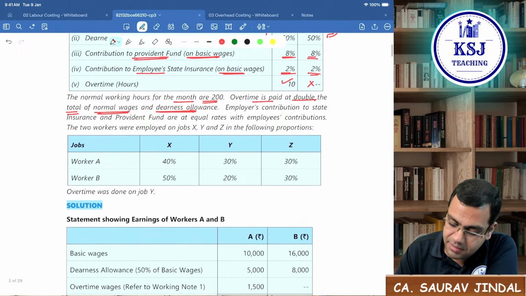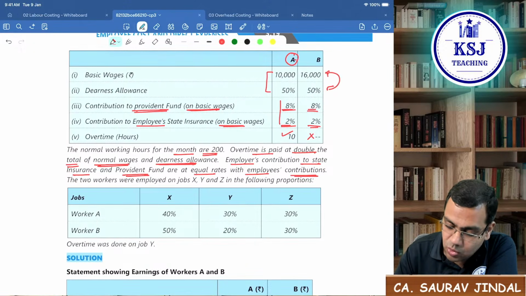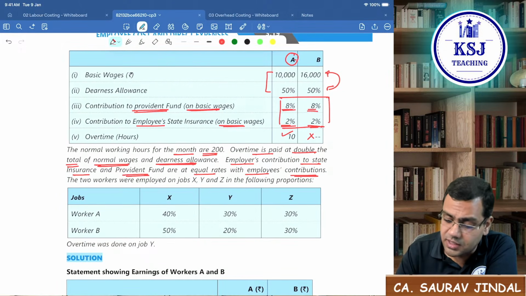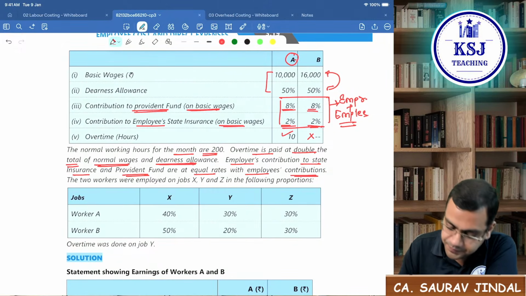Okay. The employer's contribution to state insurance and the provident fund are at equal rates with the employee's contribution. That means this 8% and 2% who are contributing is only the employer contributing? No sir, it is being contributed by employer plus employee. Both are contributing 8% and 2%, the same percentage.